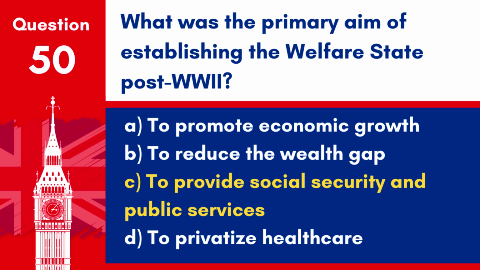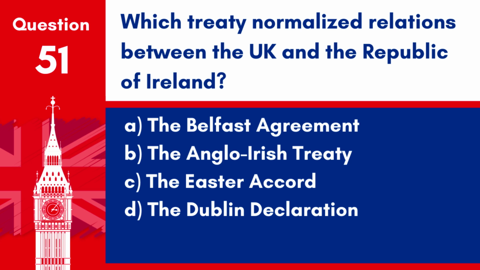Answer: C. To provide social security and public services. The establishment of the welfare state aimed to provide comprehensive health, education, and welfare services to all citizens, funded by the state. Question 51. Which treaty normalized relations between the UK and the Republic of Ireland? A. The Belfast Agreement. B. The Anglo-Irish Treaty. C. The Easter Accord. D. The Dublin Declaration.